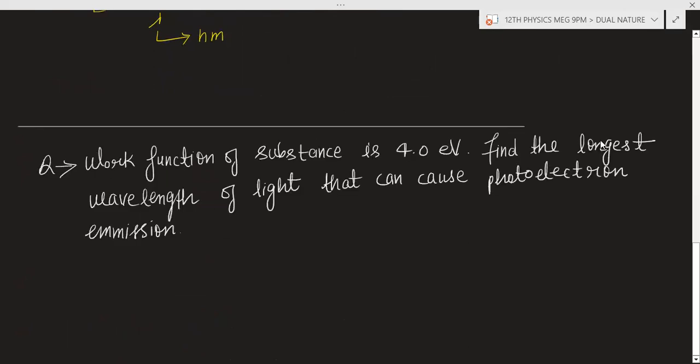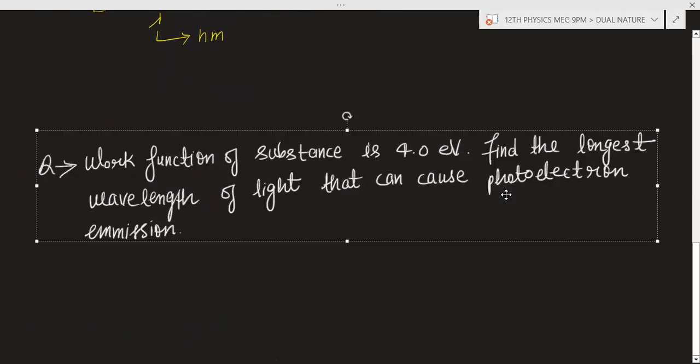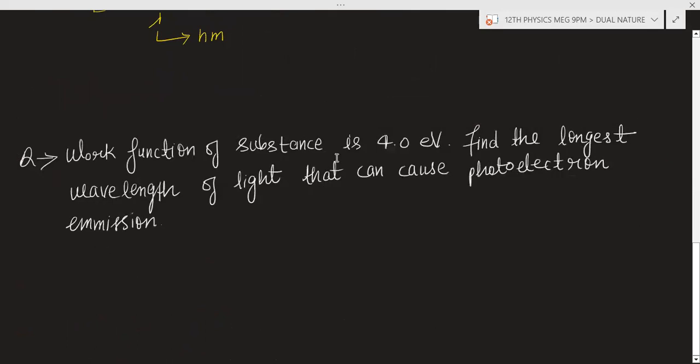They are saying the work function of a substance is 4 electron volt. Find the longest wavelength of light that can cause photoelectric emission. Work function is given, means phi is given, that is 4 electron volt.